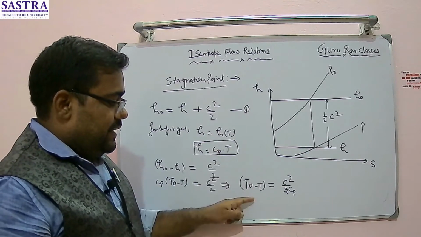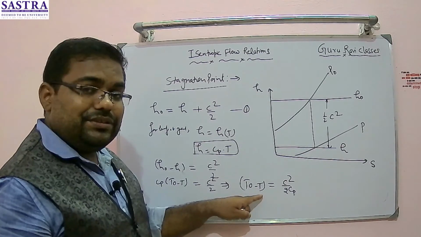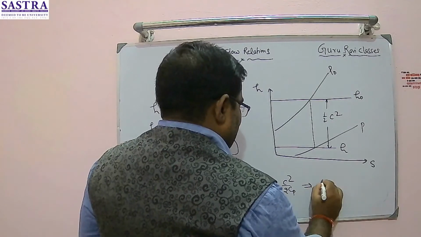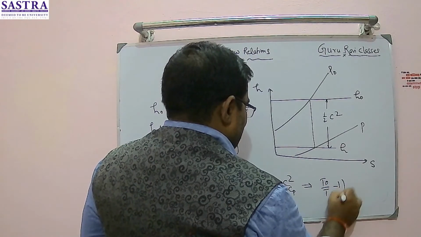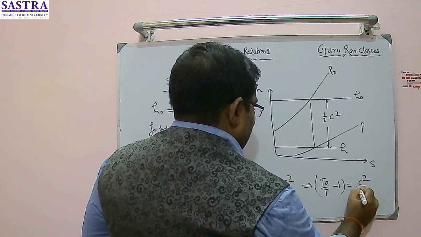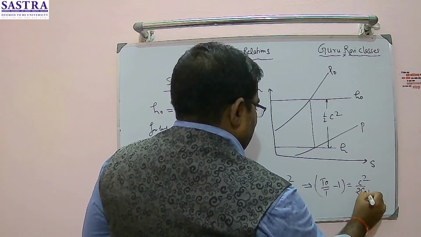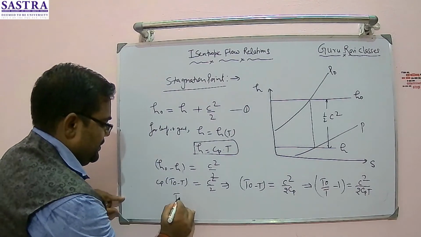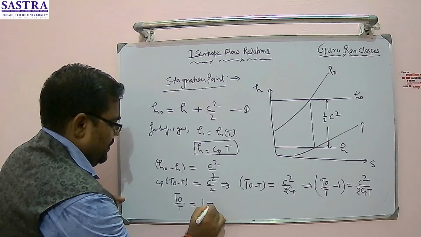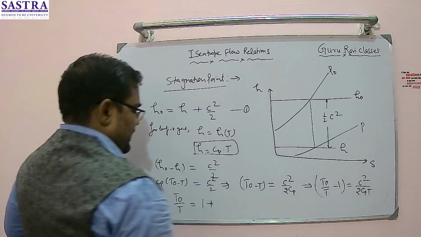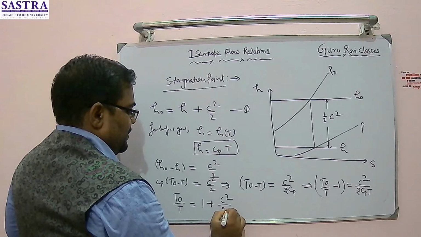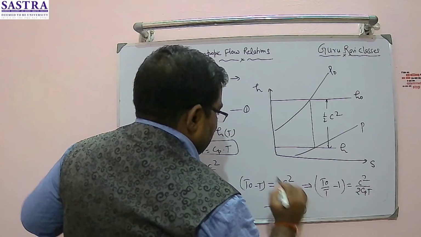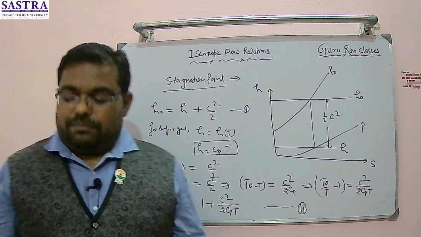Again, if I divide both sides by the static temperature T, the same equation I can write in this way: T naught by T minus 1 is equal to C square divided by 2 times Cp T. Yes. So now from here I can write a further simplification: T naught by T is equal to 1 plus, this one is going this side, C square divided by 2 times Cp T. Yes, no? This is my equation number 2. So I stop here. Now I have to do some more modifications to it.